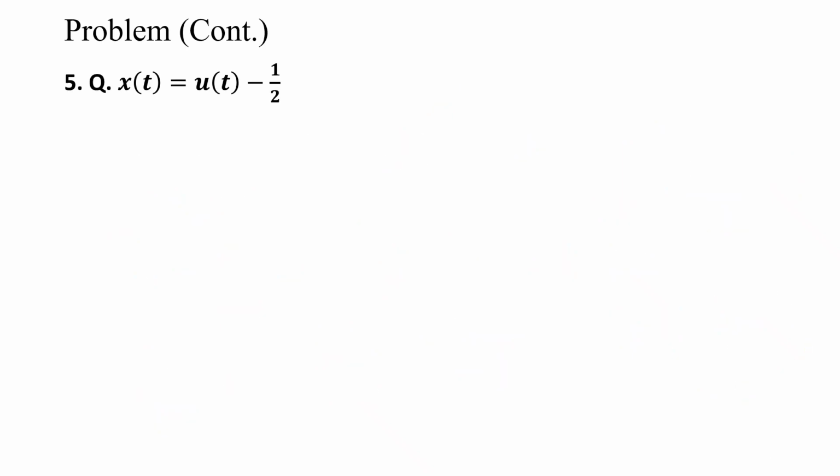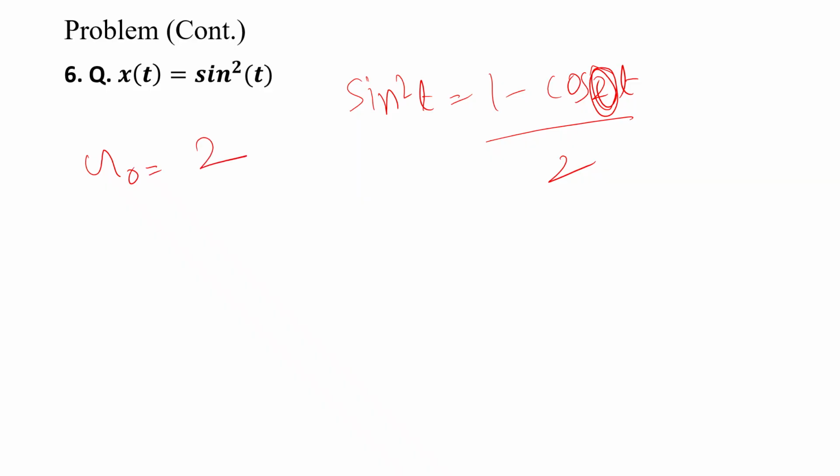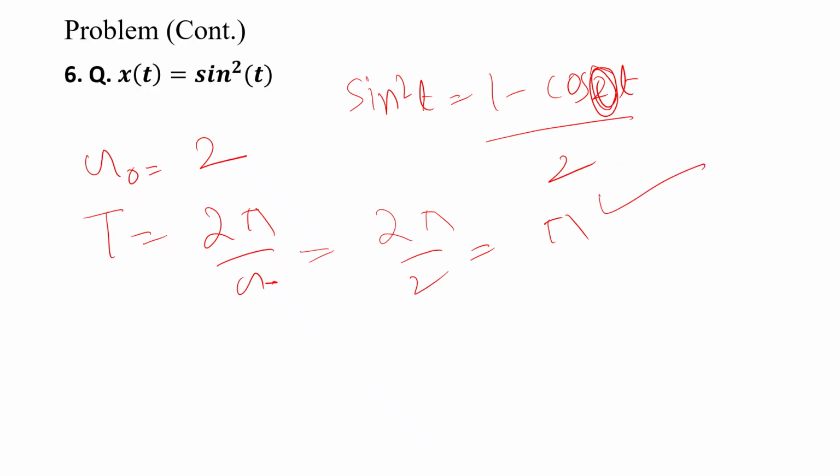Similarly, next one, x of t is equal to u of t minus u of t. It is an aperiodic signal, so it is always an aperiodic signal. Okay, x of t is sine square t. You know that sine square t is equal to 1 minus cos 2t by 2. So omega naught is equal to 2. T is equal to 2 pi by omega naught, so 2 pi by 2 is equal to pi. So the fundamental period is pi. The signal is periodic. Why? Because a sine or cosine wave is there.